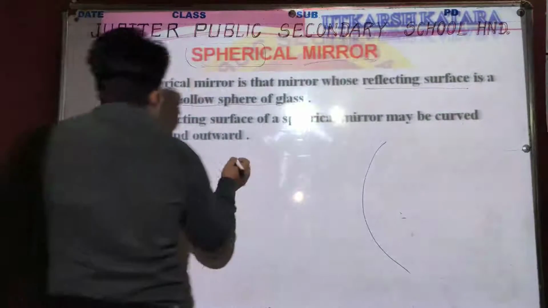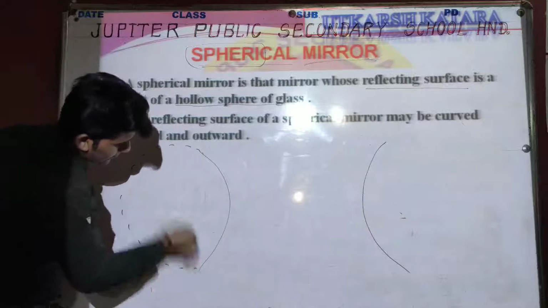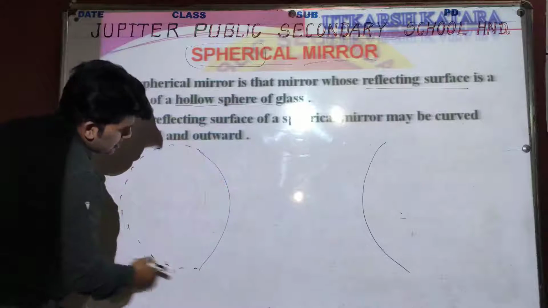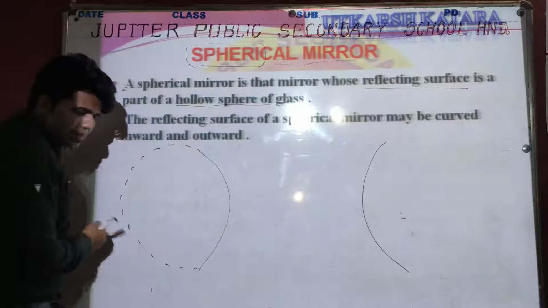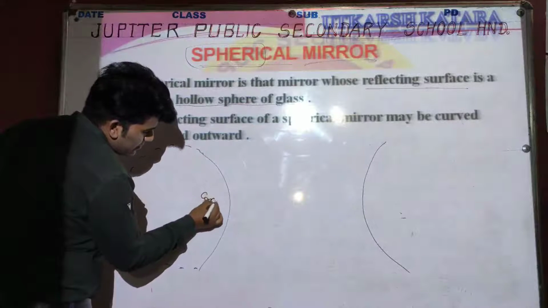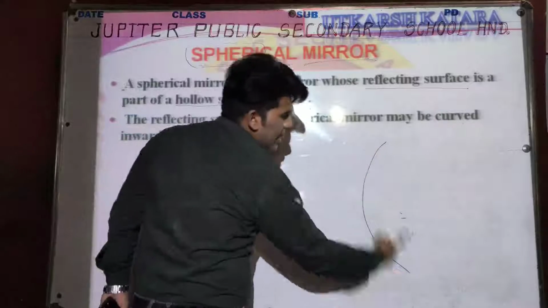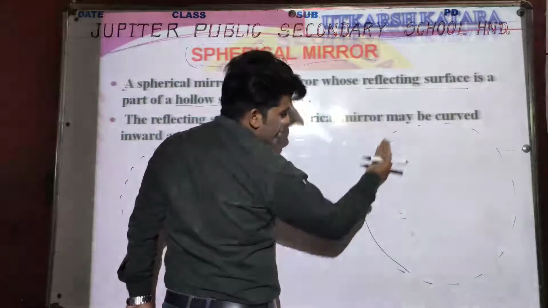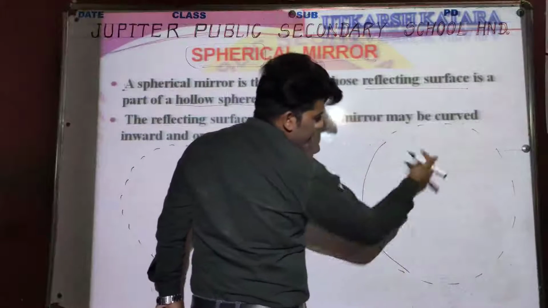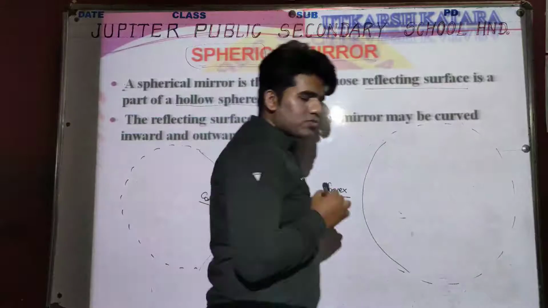So when we observe, this is the pattern of a sphere. When in the sphere we take the right side of the sphere, then we will get a concave mirror. And when we take the left side of the sphere, this is a sphere, and the left side of the sphere will be known as convex.